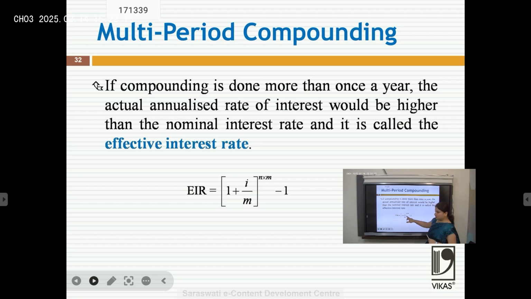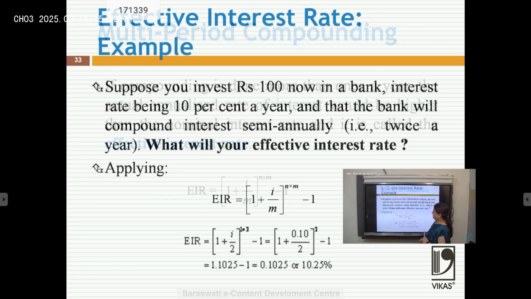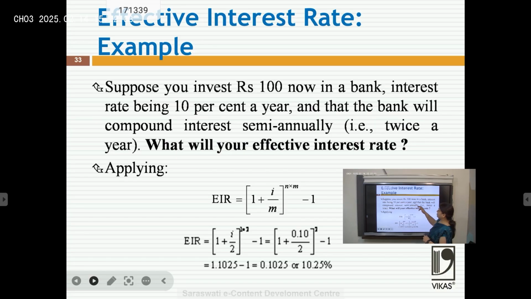Then the rate would be 10 divided by 2, because in a year there are 2 semi-annual periods. So the rate of interest would be 5% and the period would be 2, and the remaining things are the same. For example, suppose you invest rupees 100 now in a bank, the interest rate is 10% a year, and the bank compounds interest semi-annually, twice a year.